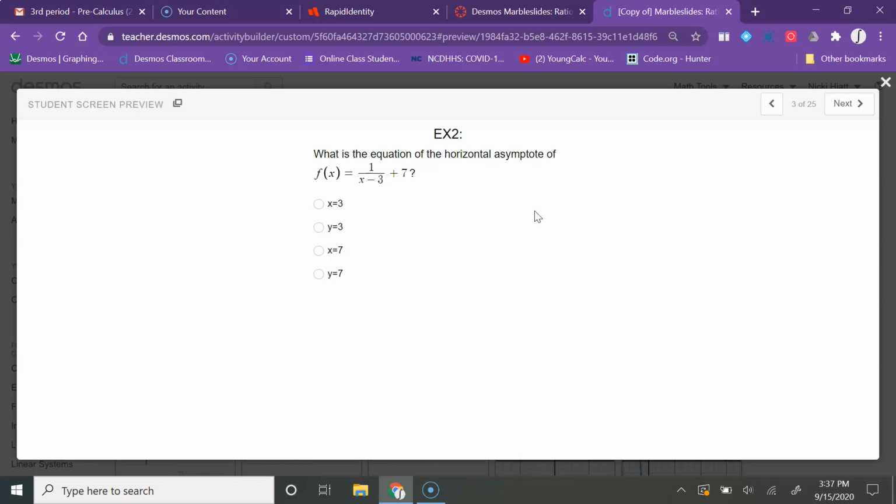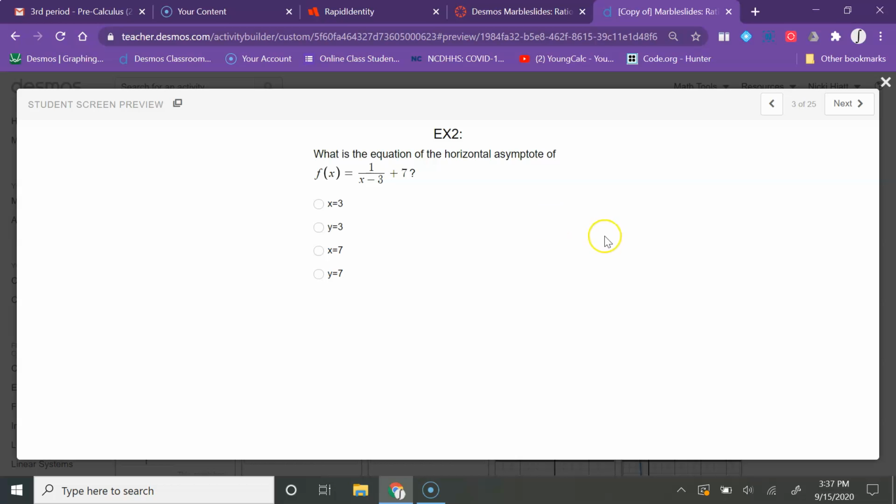It has to be a horizontal line, and horizontal lines are always y equals equations. So immediately I know that I can throw out A and C here. Those are not going to be correct answer choices because those are vertical lines. So that narrows it down to y equals 3 and y equals 7.